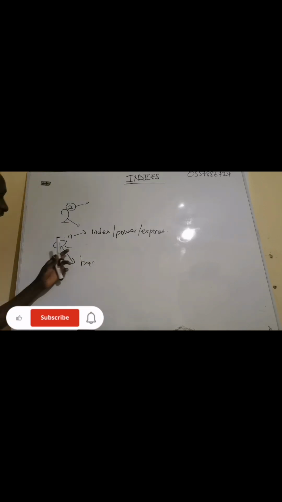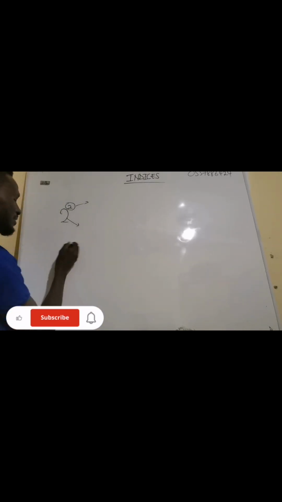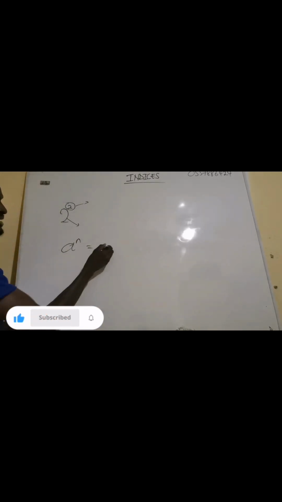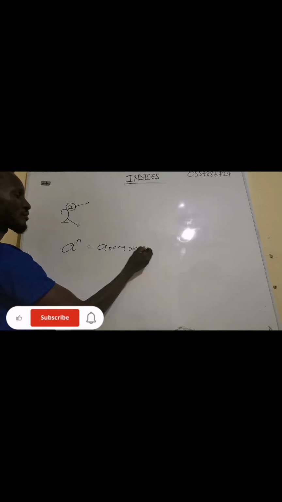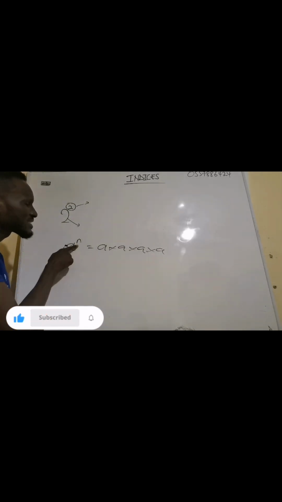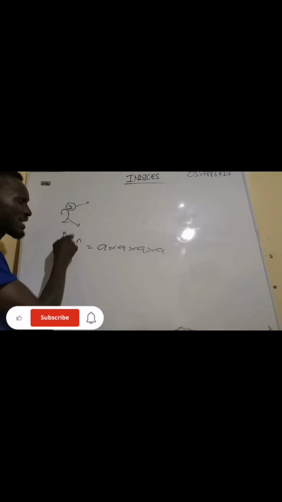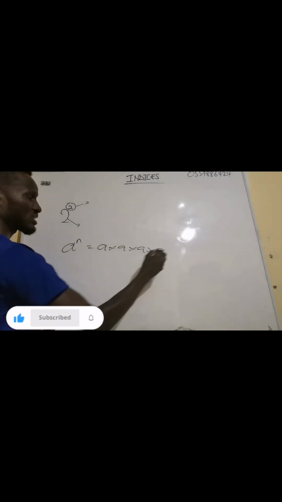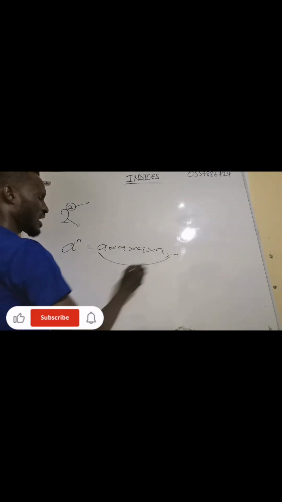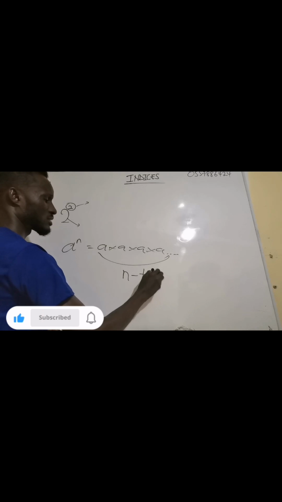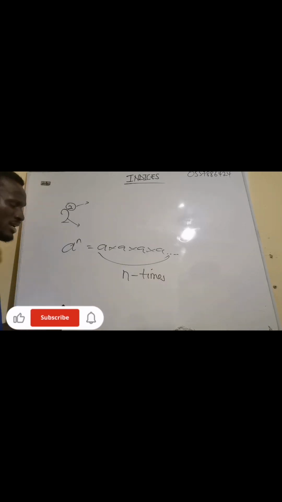So if I have something like this, A exponent N, it means that this particular A is multiplying itself n times. So the n represents the number of times. It is multiplying itself up to what? Up to n times.